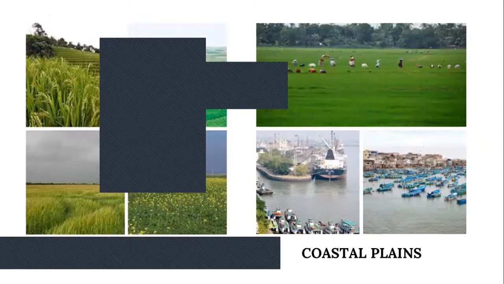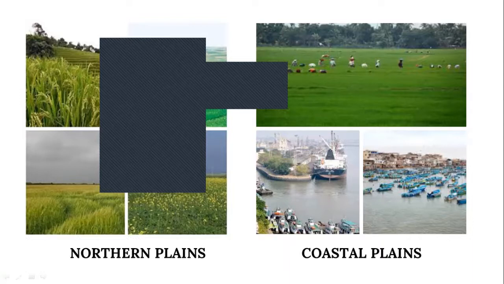Northern plains. We see northern plains. Different types of cereals are cultivated there. Then look at the coastal plains. Coastal plains are very good for cultivation and they have harbors and coasts. Then look at the next slide.